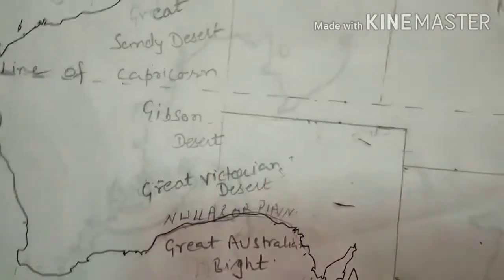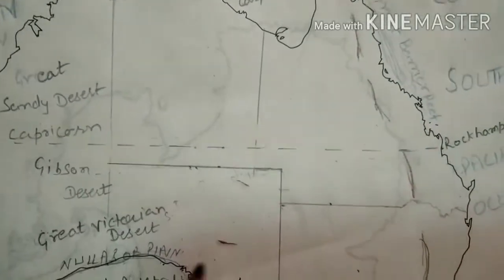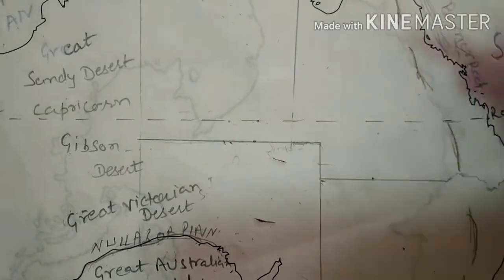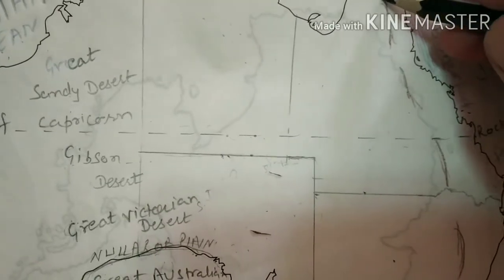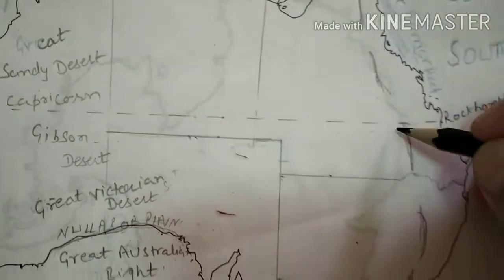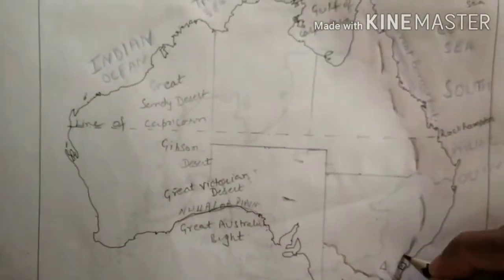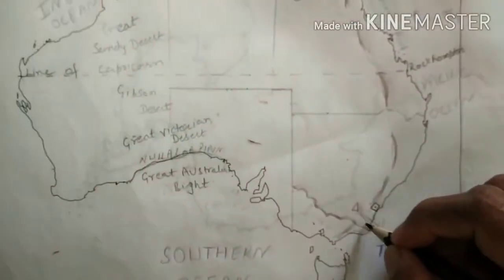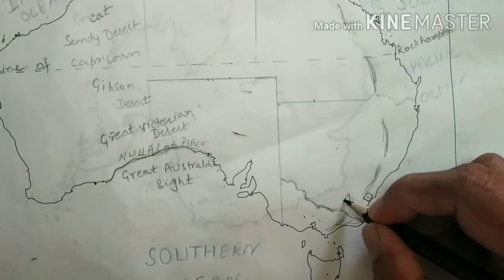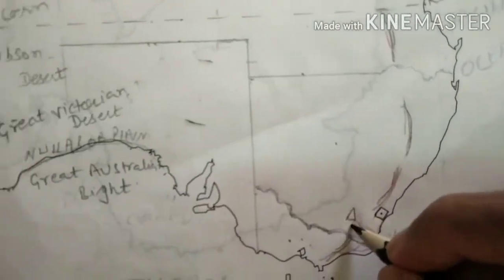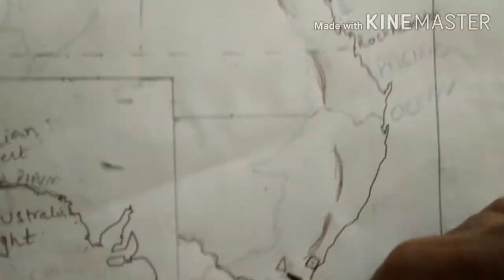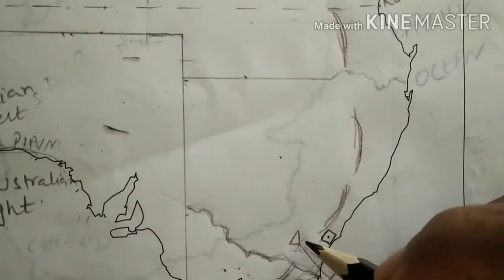And now come to the eastern side. As you know, this is our Great Dividing Range, the Eastern Highlands. All these mountains, in brown color, I am showing, are all our Eastern Highlands. And this one, the Australian Alps, and this one, Mount Kosciuszko. This is the highest mountain of Australia, and its height is 2,230 meters.